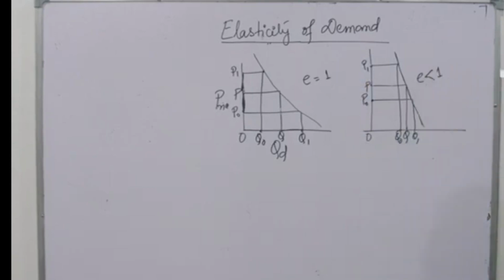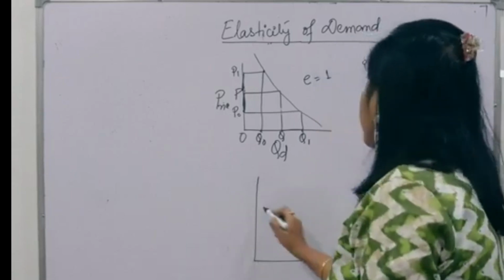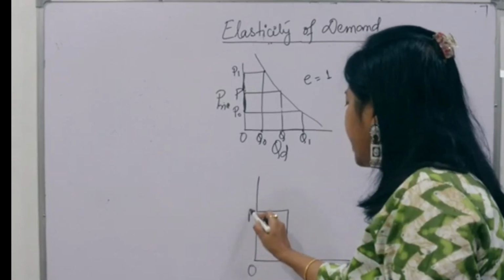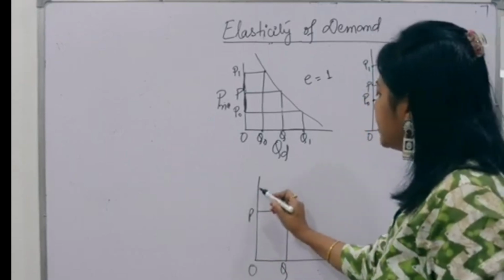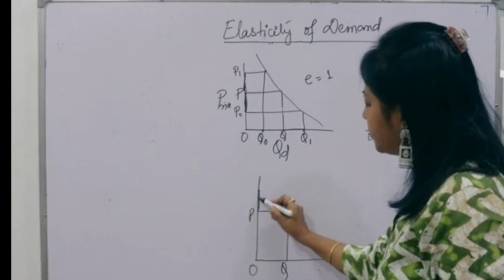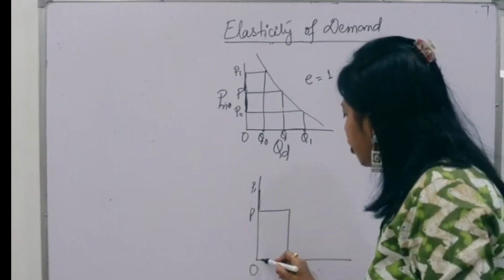Okay, friends? Now let's see that if your price is OP and demand is OQ, and the price is increasing only this much, OP1, but your demand is drastically falling.